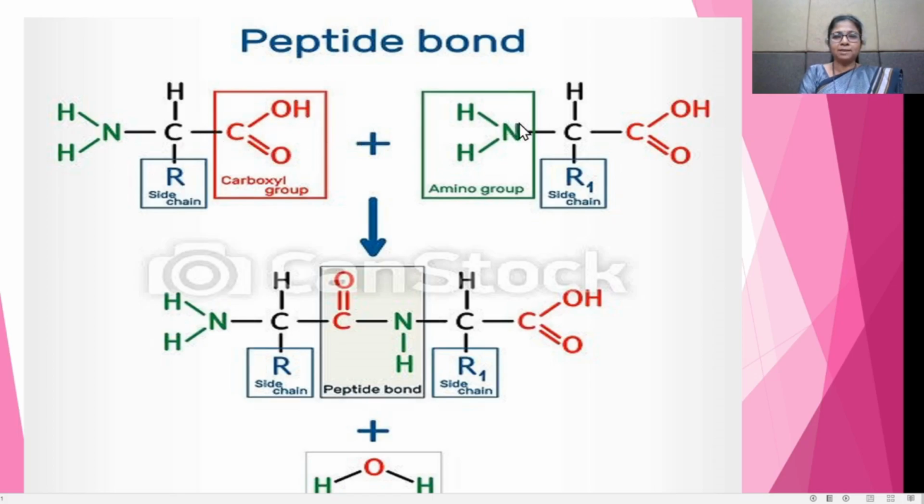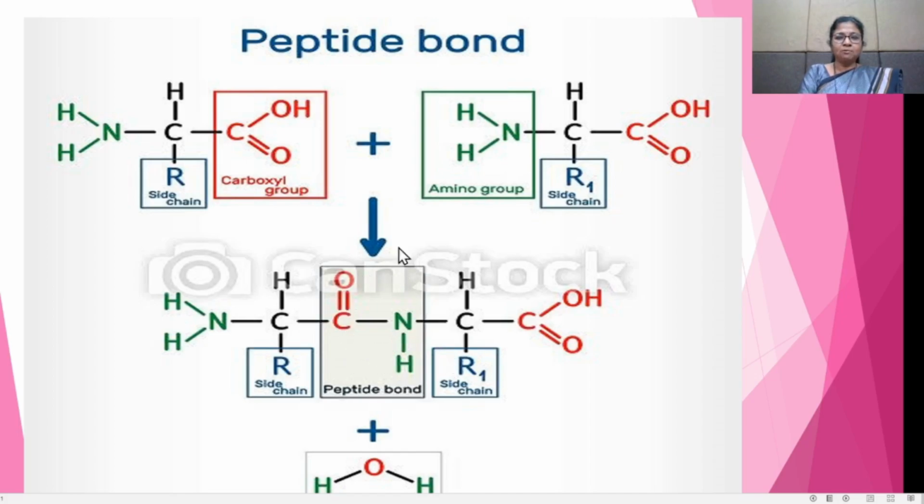When two alpha amino acids are linked together, the OH group from the carboxylic group of one molecule and H from the NH2 group of the other molecule are liberated as H2O, and the C double bond O, NH bond is formed, which is called the peptide bond, with evolution of a water molecule.